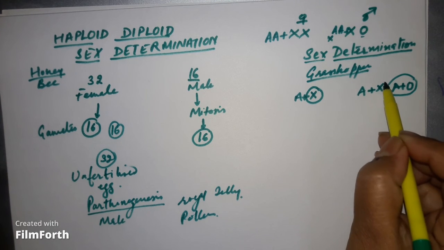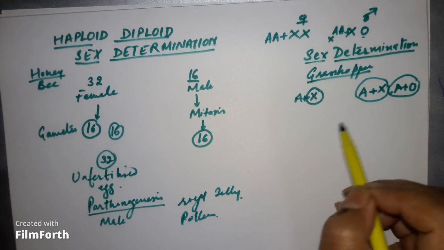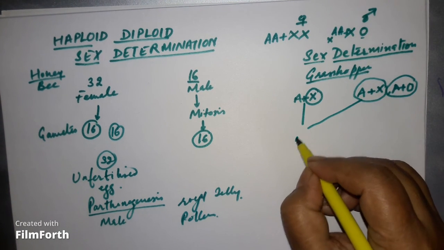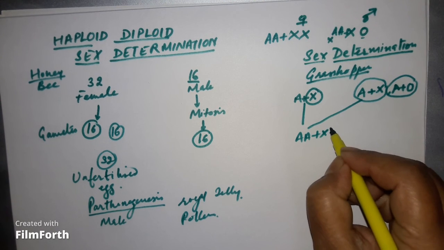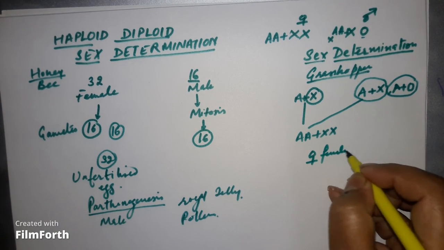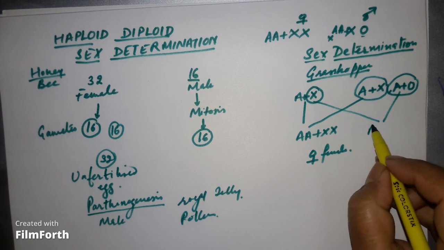So the male will produce two types of gametes, one carrying one chromosome less. So if this gamete fertilizes this, autosomes plus XX, a female grasshopper will be formed. If this fertilizes this, it will be a male grasshopper.